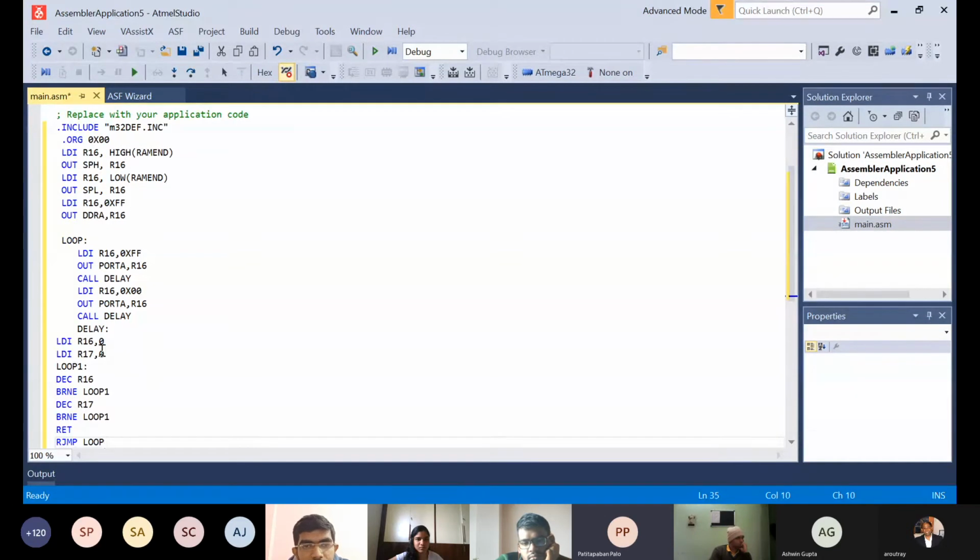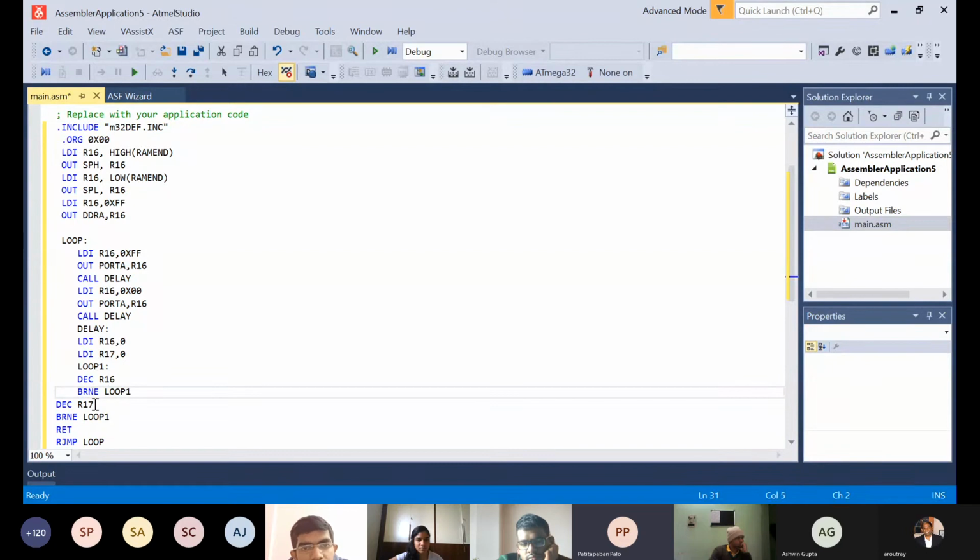This is how I am going to call the delay loop. It's a delay function. It has two loops basically. Sorry, it has two calls. One is register 16, and register 17. We are loading it with the value 0. We can load it with any value, and we have started decreasing it.